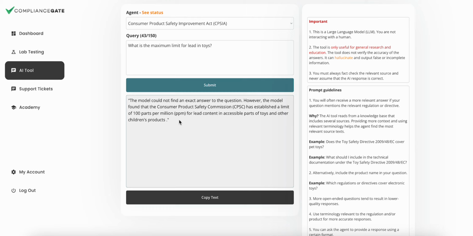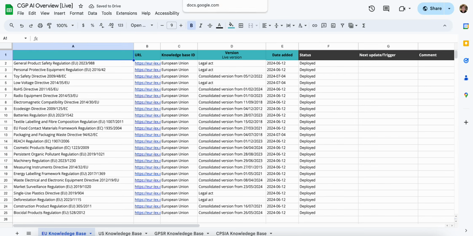And of course you can copy these texts and save the statements and fact check them one by one. And if you want to see the sources that each knowledge base contains, then you can do so here. So that's public information. We're very transparent.